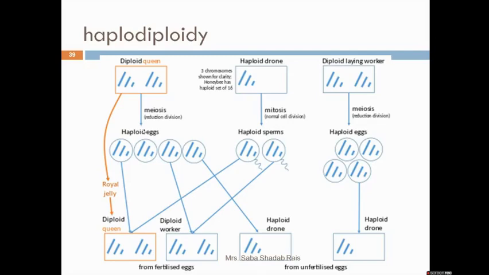Otherwise, if the queen wants them to be simply workers, they feed the royal jelly to the population for only 3 days.